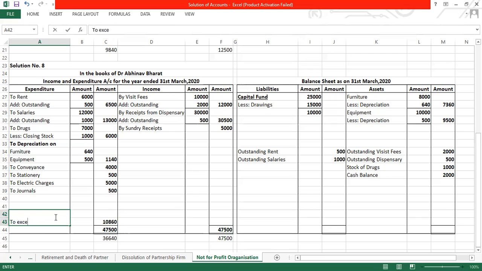What you will write over here? Excess of income over expenditure, that is surplus. Okay, that we say it as a surplus.